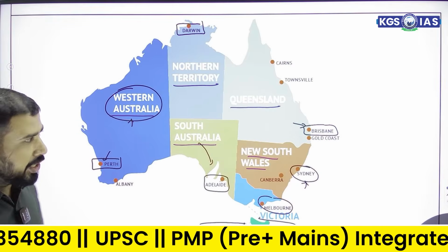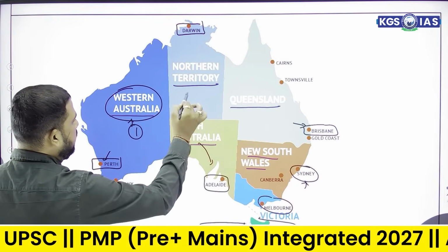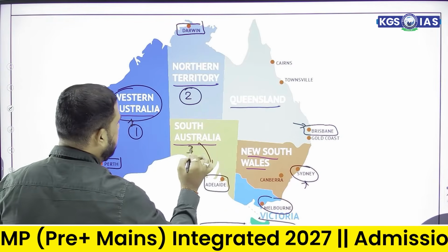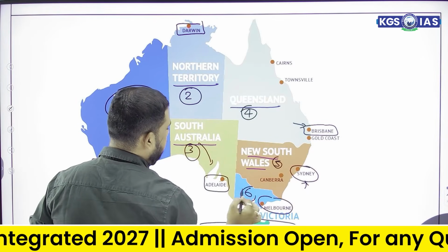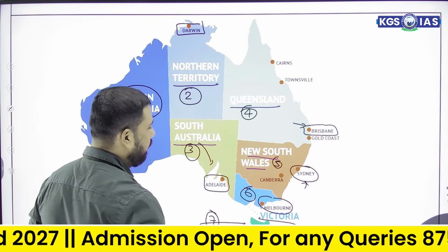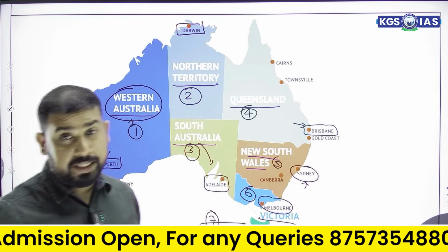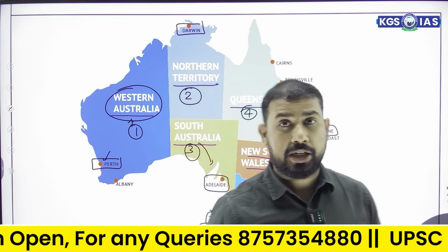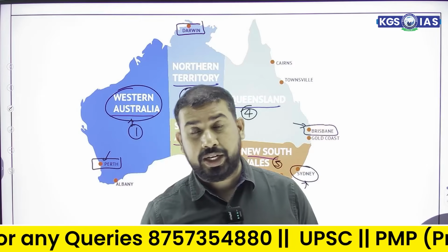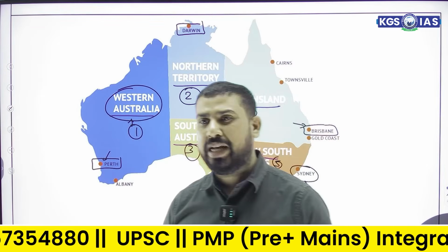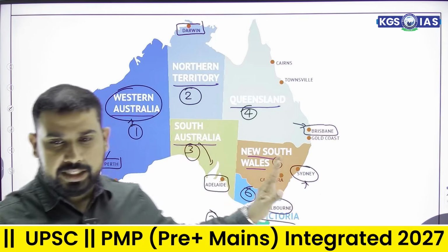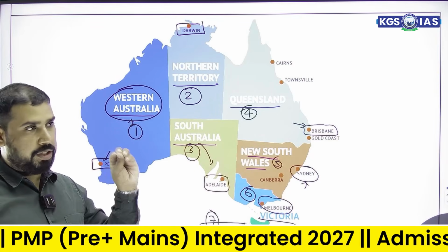There are seven territories. First one is Western Australia. Second one is Northern Territory. Third is South Australia. Fourth is Queensland. Fifth one is New South Wales. Sixth is Victoria, and seventh one is Tasmania. And the capital of Western Australia is Perth. Northern Territory, Darwin. South Australia, Adelaide. Queensland, Brisbane. New South Wales, Sydney, and Victoria has the capital Melbourne, and Tasmania's capital is Hobart. So these are the seven major places and the capital cities of Australia.